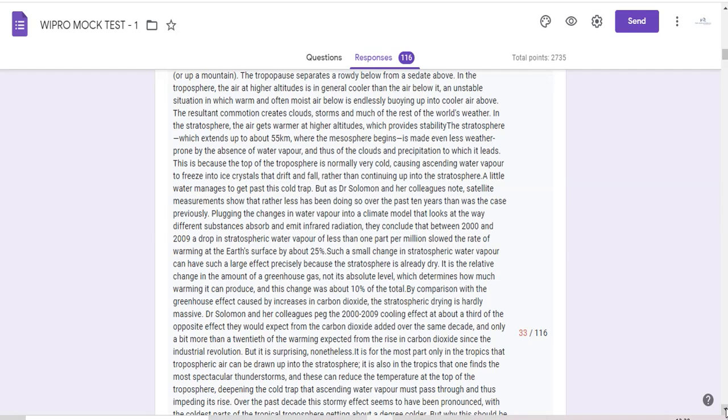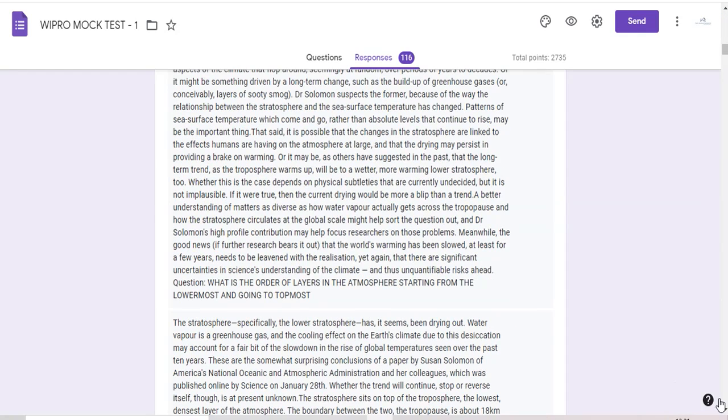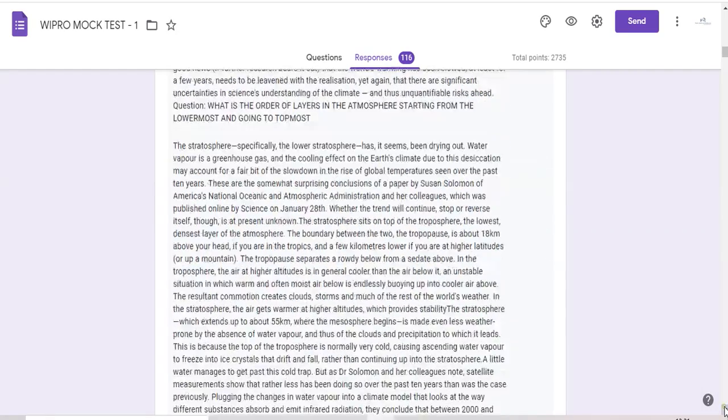Once you read a reading comprehension passage, you should be able to understand it, because these are not vocabulary-based comprehension passages that you will be getting in these exams. It's not like Shakespeare literature language. For example, let us see something. I will be reading about the stratosphere.